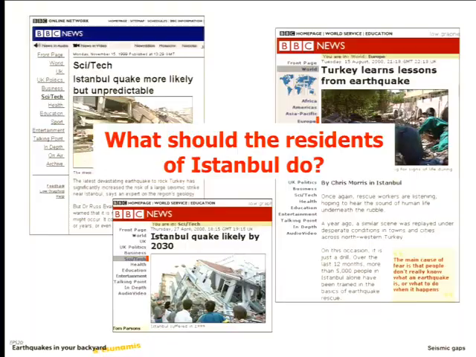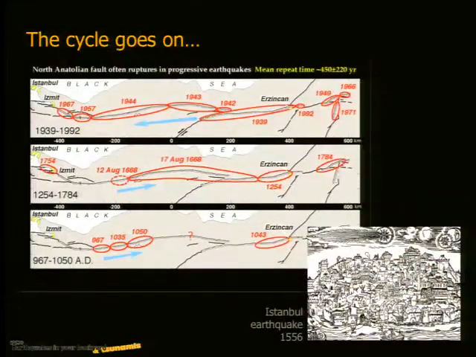Okay, so this is the real dilemma that exists for people in Istanbul. But this is not the first earthquake sequence. So we've just been talking about this earthquake sequence that worked its way along from the western end to the eastern end. This is sort of a previous sequence. You can see that the dates are sort of all over the place a little bit. There's a very early event here, but then it sort of looks like there's a progression going in this direction, and then an even earlier sequence from 967 to 1050 AD going in this direction.